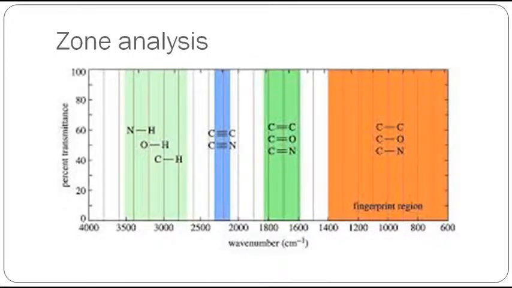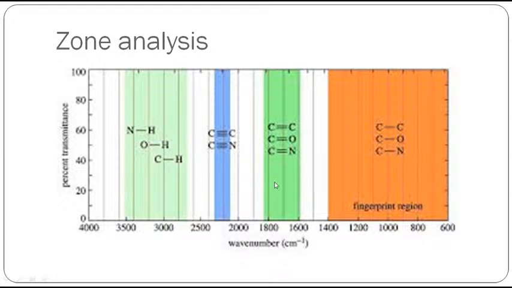There is one analysis we usually use, called zone analysis, which is very successful in elucidating the structure of the compound. We don't actually elucidate the full structure, we find what kind of molecule it is. Using IR, we can predict this is alcohol, this is ketone, this is ester, this is amine, this is acid. This is what we can say, but we cannot create the full structure of the compound. But apart from that, what are the other components? It contains C double bond O, it contains C double bond C, C triple bond, all that information.